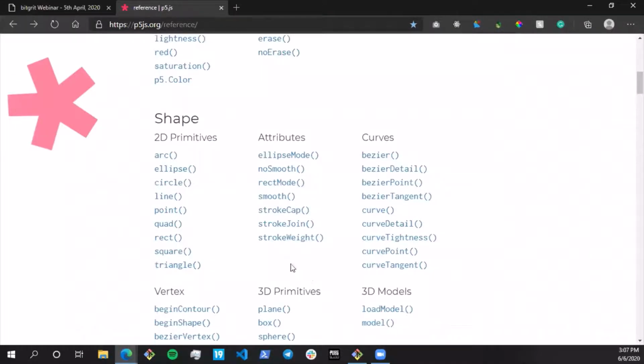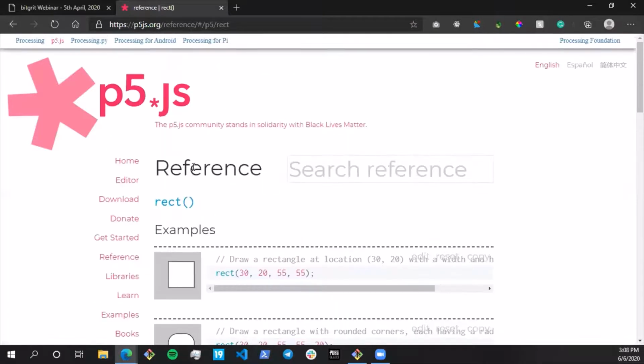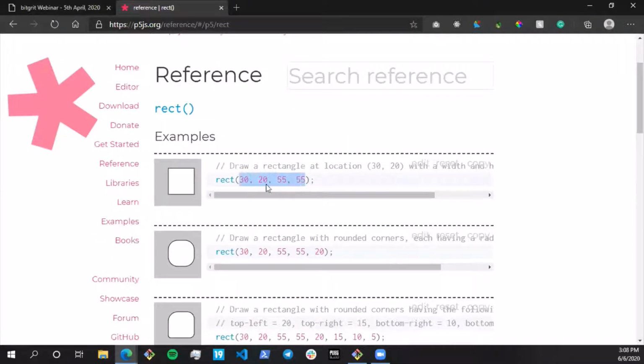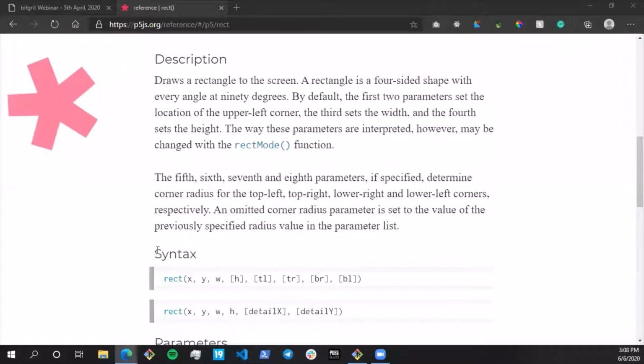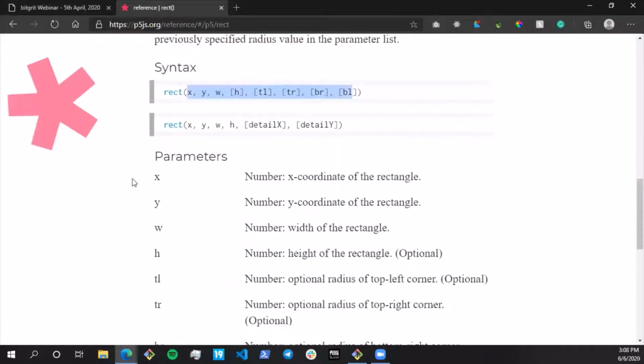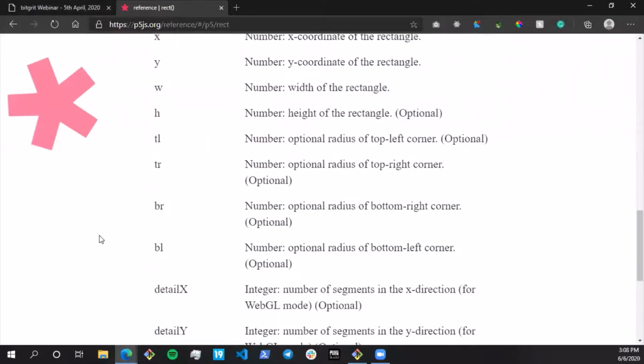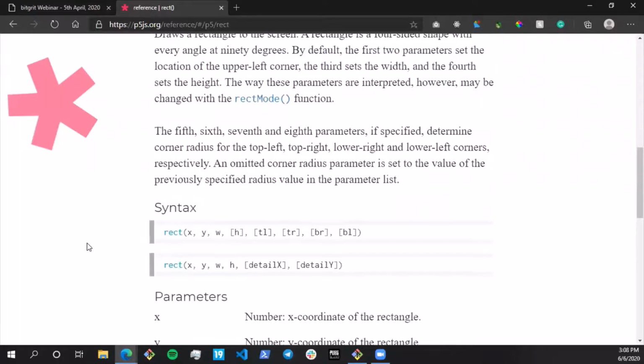Personally, I haven't gone through many videos online or tutorials or any courses for P5. It is quite self-explanatory. Say if I want to draw a rectangle, I can see there's a shape called rectangle over here, rect, and it simply takes four parameters: the x and y, and the width and the height of the rectangle. Everything is given here in the description itself. You can see the syntax, what all it requires, and the explanation of each and every parameter. So you don't need to do any course as such.